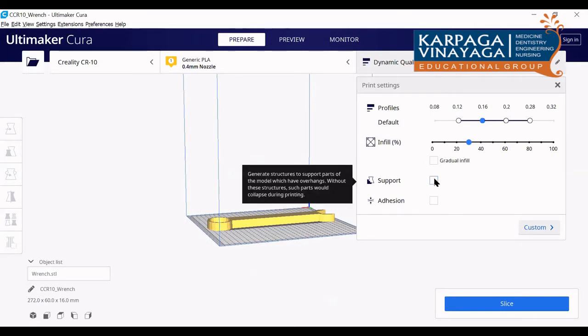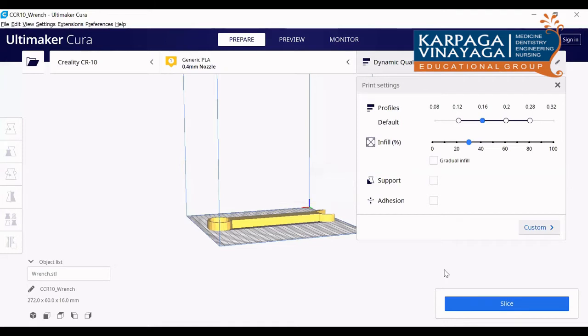Or if you want support, you can click this. If you want support, you can click this, and otherwise obviously no support will be printed here.